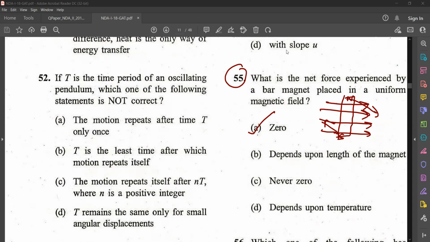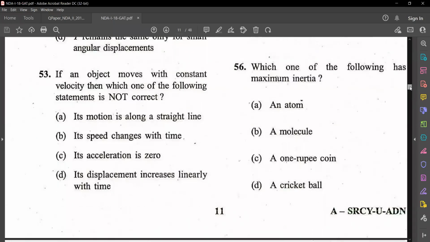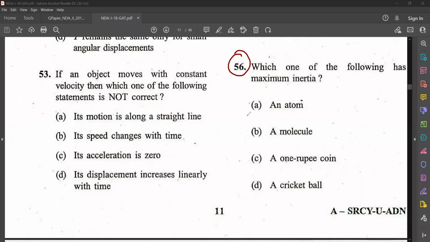Okay. So let's go to the next question. Question number 56. Which one of the following has maximum inertia? An atom, a molecule, a 1 rupee coin, a cricket ball.